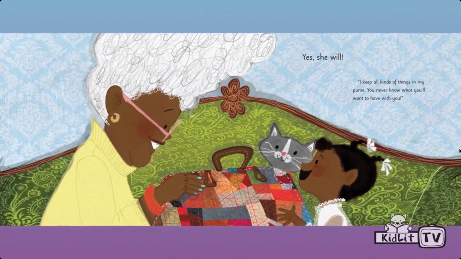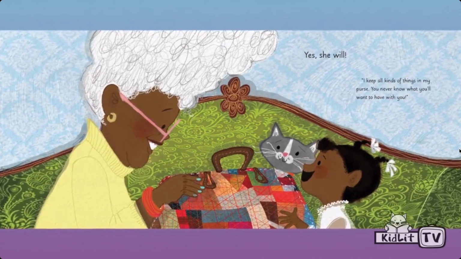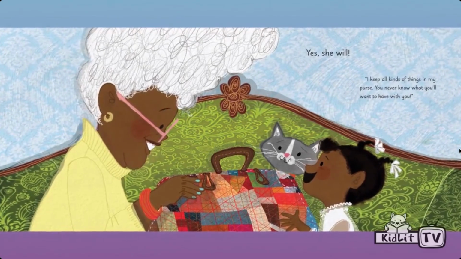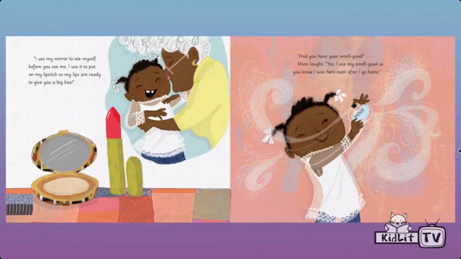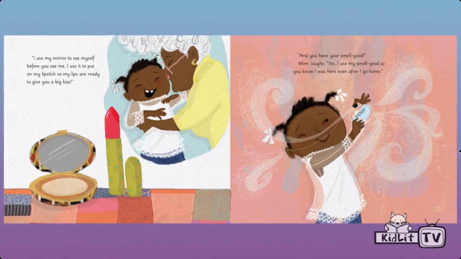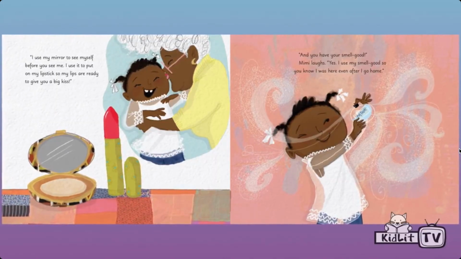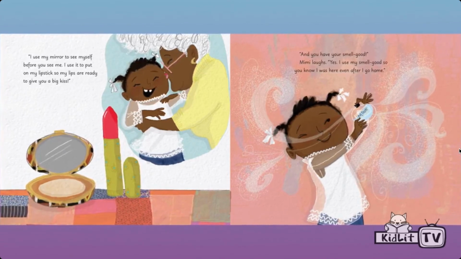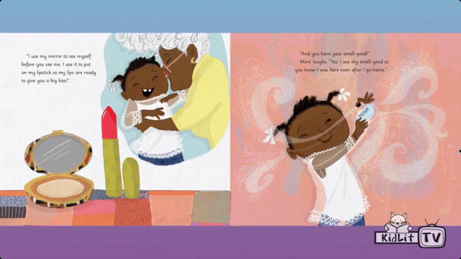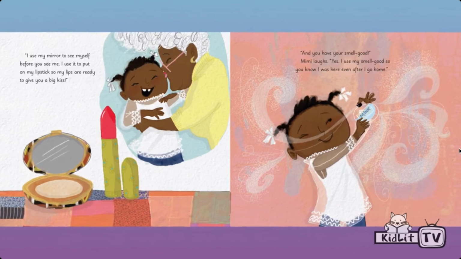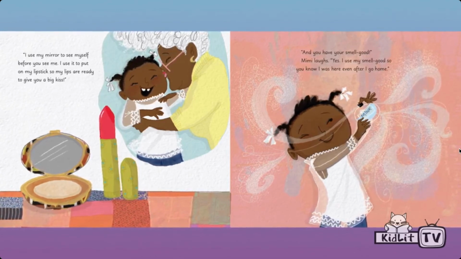Yes, she will. I keep all kinds of things in my purse. You never know what you'll want to have with you. I use my mirror to see myself before you see me. I use it to put on my lipstick so that my lips are ready to give you a big kiss. And you have your smell good? Mimi laughs. Yes, I use my smell good so that you know I was here even after I go home.